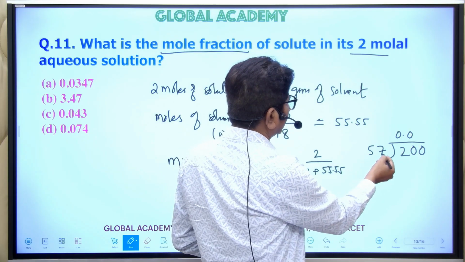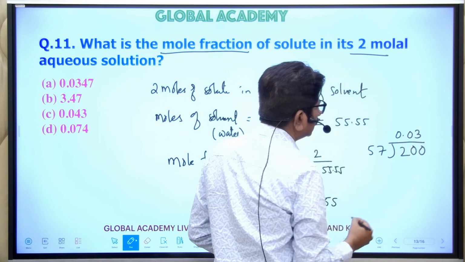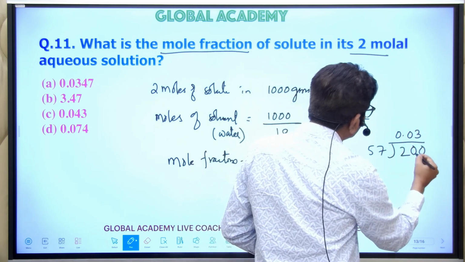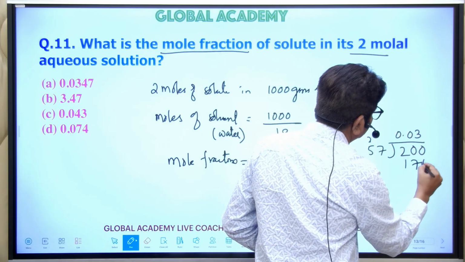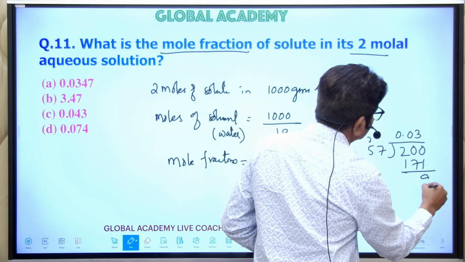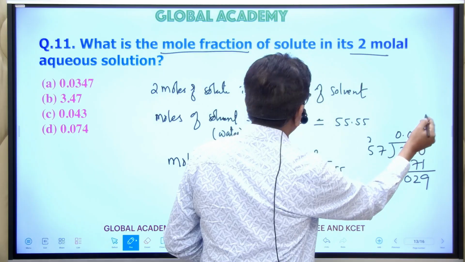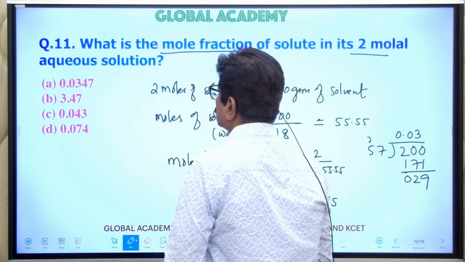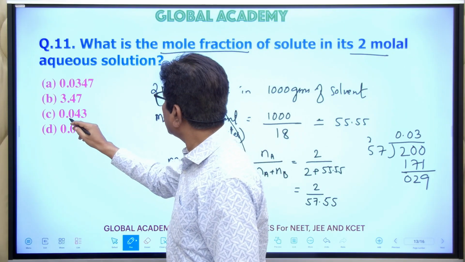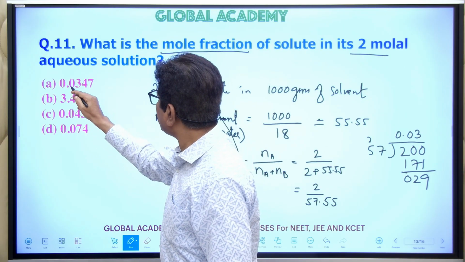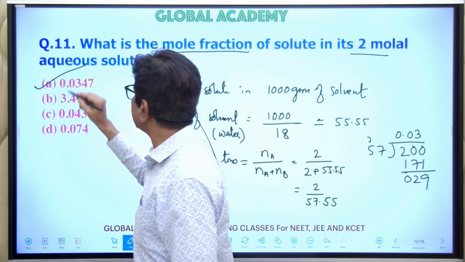Now you just see 57, and 12 is 3, this is a 9, this is a 20. Now you can see 0.03. There is no need to do the next calculations. You can see that one is 0.07, this is 0.04, and this is 0.03. So the answer A is the right answer.